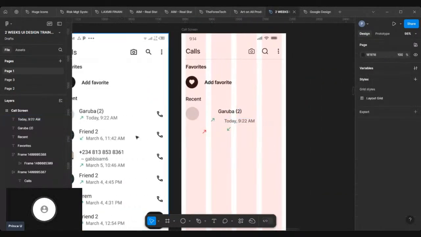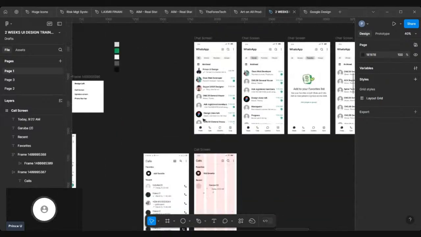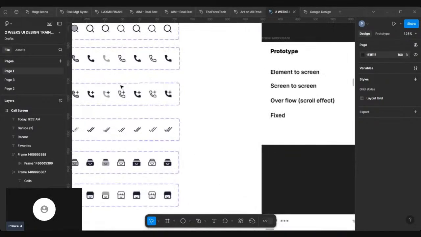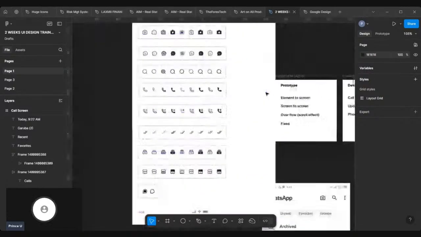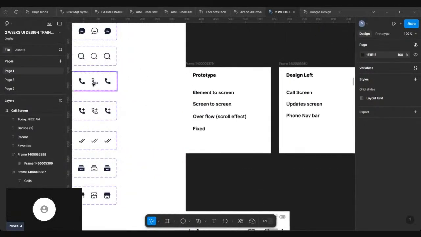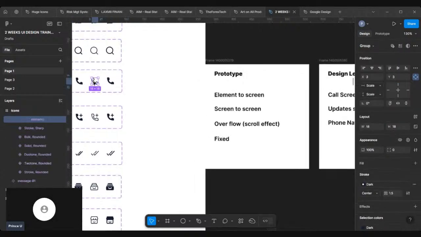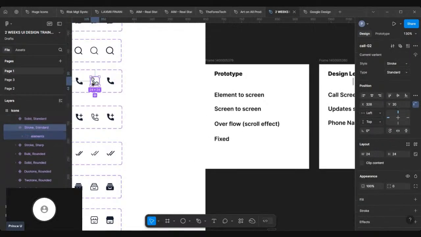Next, I want to get is my call. The call we have on our log, I notice, is different from what we have on WhatsApp. But we can use this. I think this should work. Let's just work with this. I'll just double click to select it. Like that. I'll double click to select.